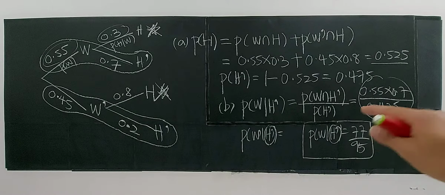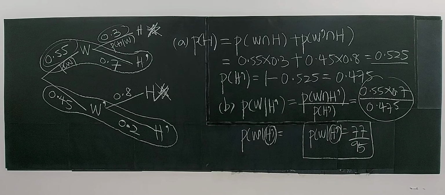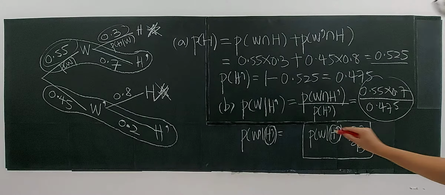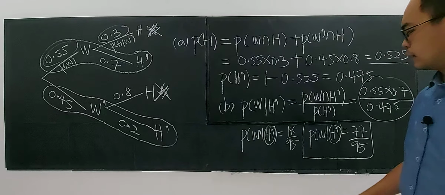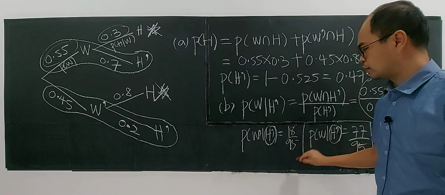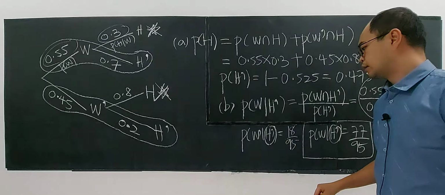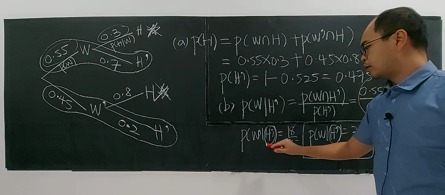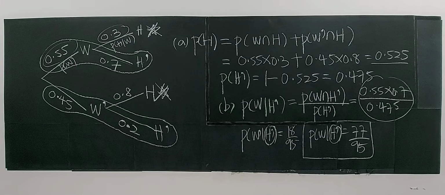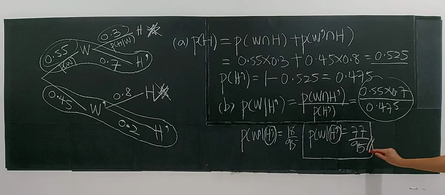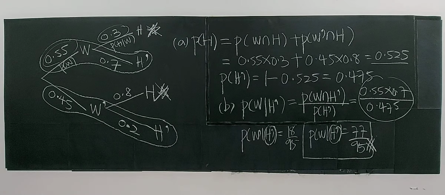If you calculate 95 minus 77, you get 18 only. 18 out of 95 means the chance is lower. So please play while the time is not windy. This is the answer for part B, so hope you understand.